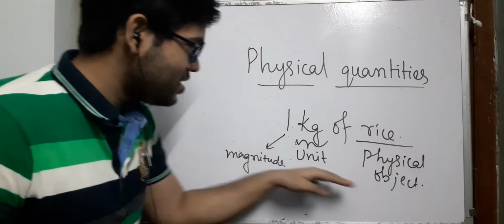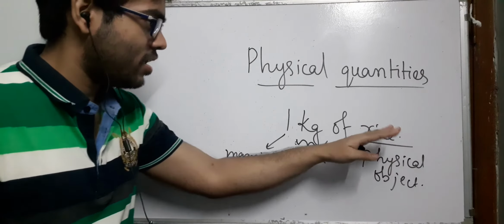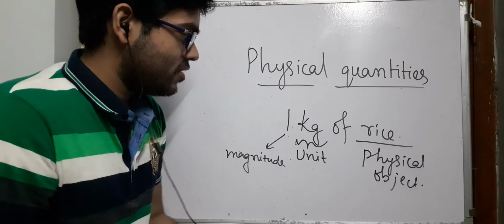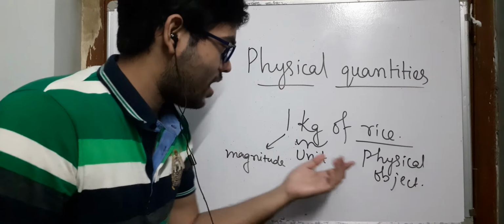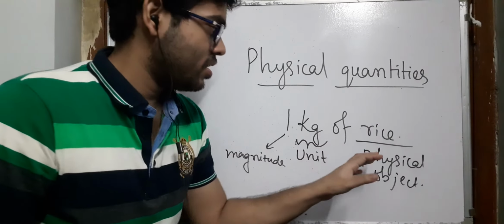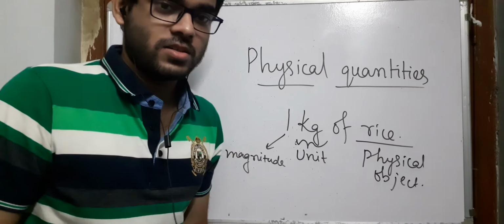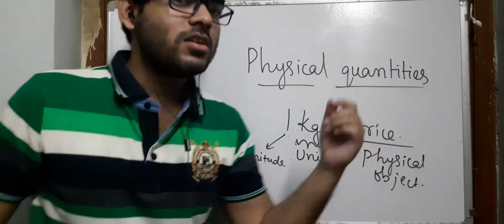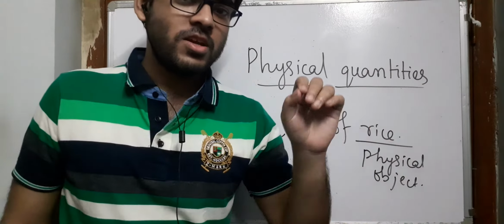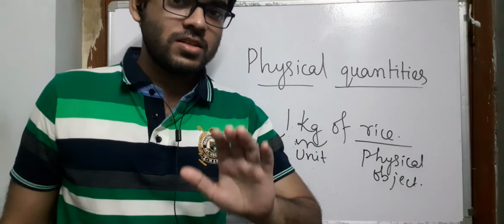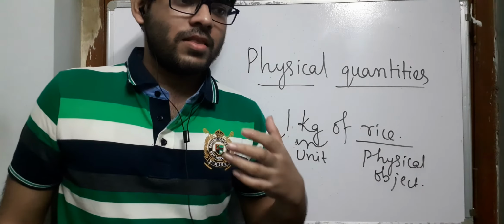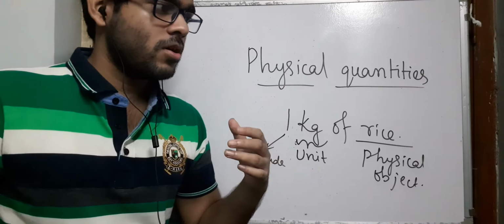So in our topic, what are physical quantities? Physical quantities are the things that denote these physical objects, or a property of these objects. It may be intrinsic or it may be extrinsic in nature, but physical quantities are something that will give some property.